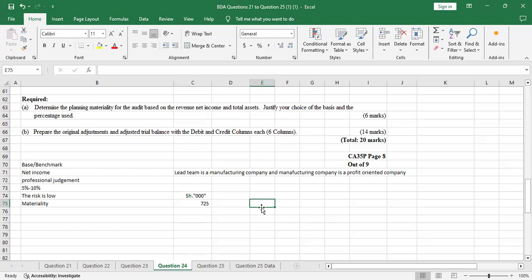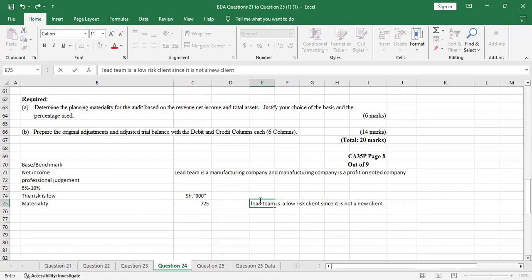So for the choice of the percentage, Lead Team is a low risk client since it is not a new client and the company is not listed.